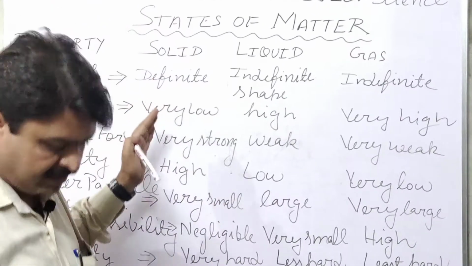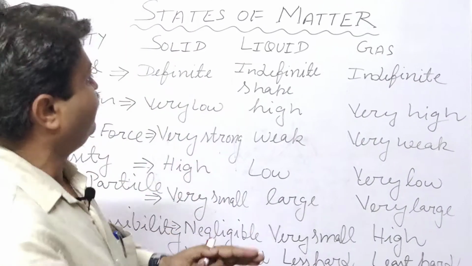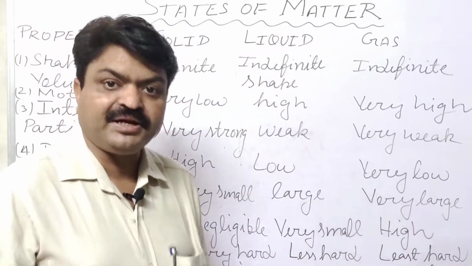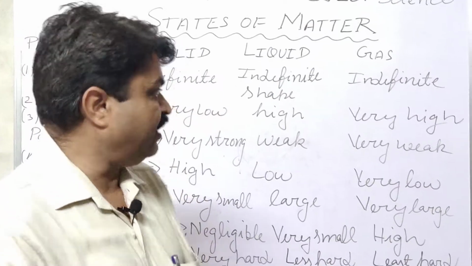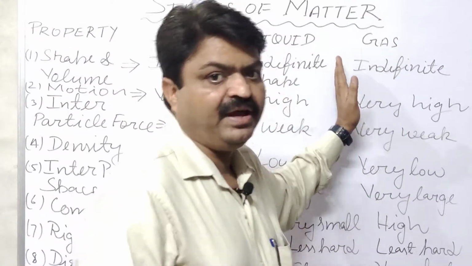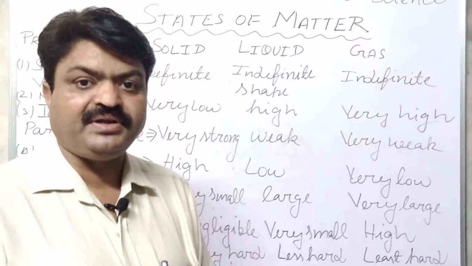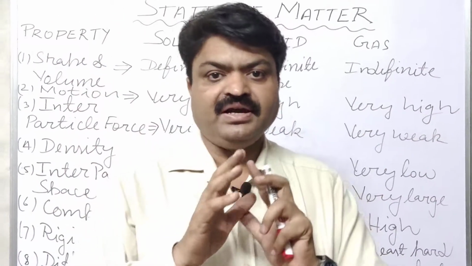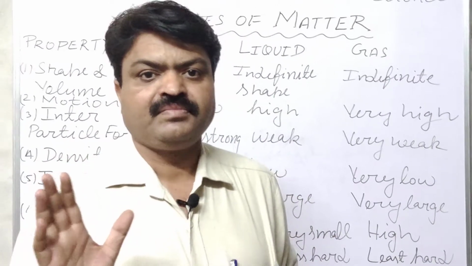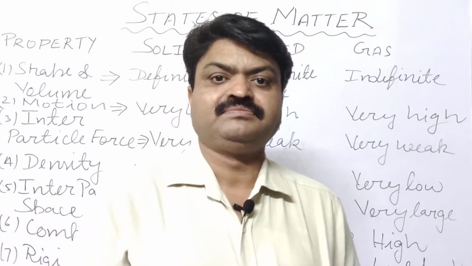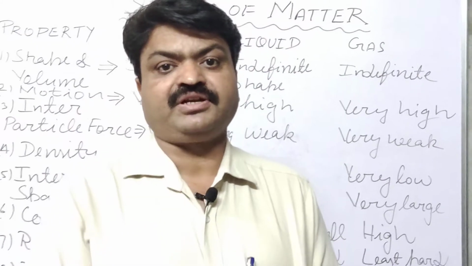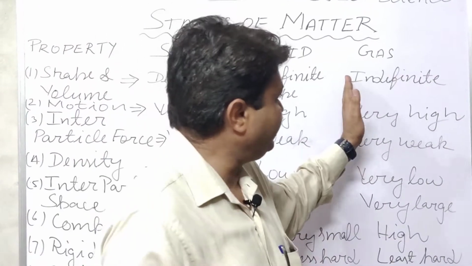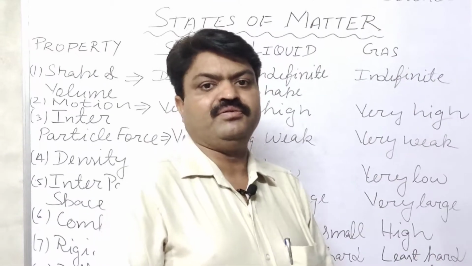So liquids have indefinite shape but definite volume, but gases have indefinite shape and volume because they take the shape of the area in which they are found. Because their particles do not have a force of attraction, they move freely. That's why they have indefinite shape and volume.